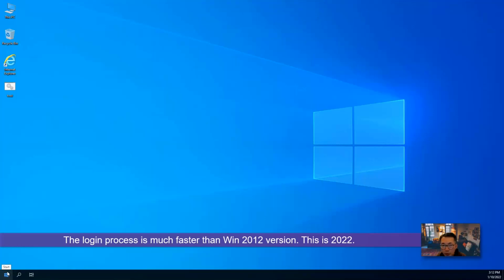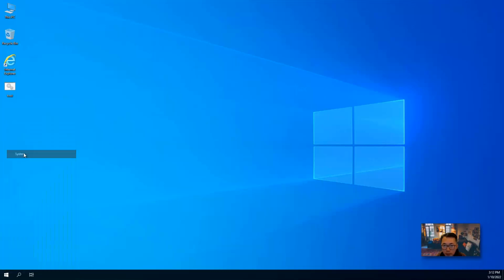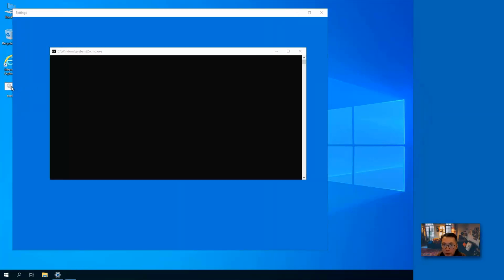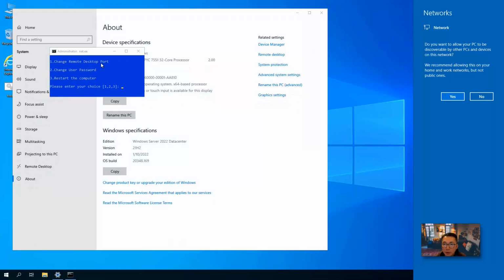This is 2022. You can now take a look at the system. After you log in, I strongly suggest you change the administrator password by double clicking this tool.bat file. So you need to change the remote desktop port, change the user password, and restart the computer. Just a couple of things you need to change. Just keep that in mind. If you change the remote desktop port from 3389 to anything else, you need to change the network security group rule as well.